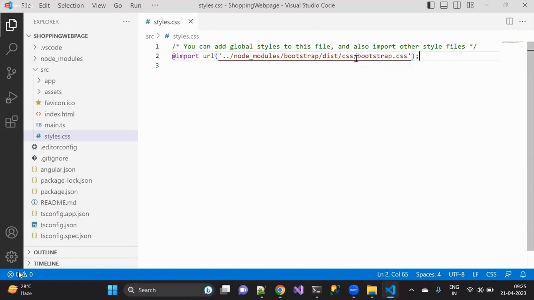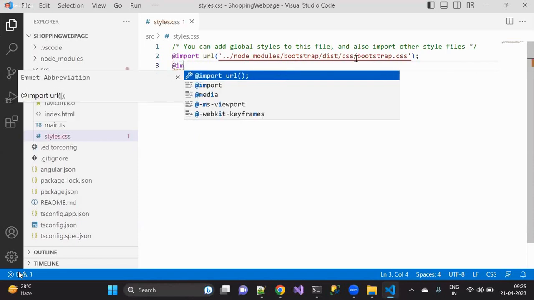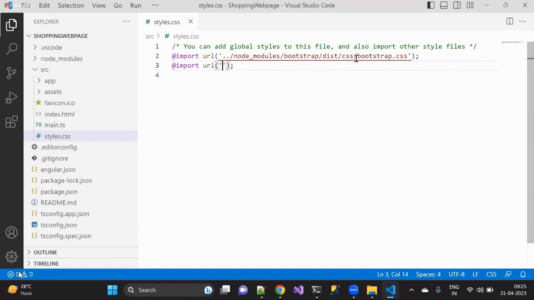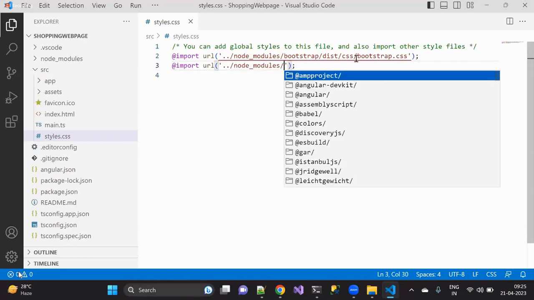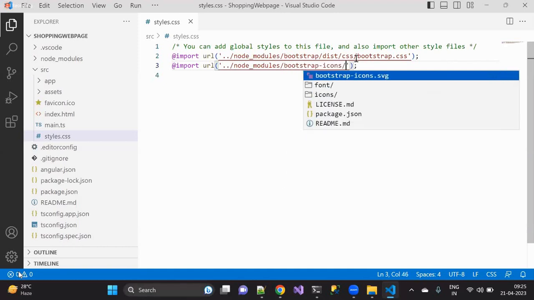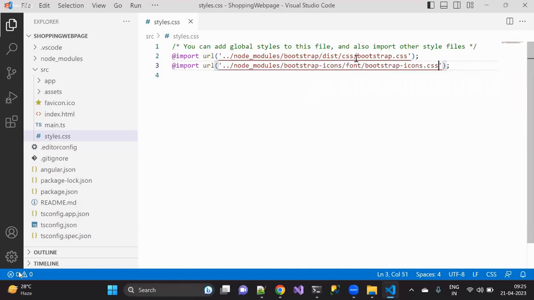Let me open that one. That is the first one. At the same time, we'll go to another one in the node_modules, where I'll have the bootstrap-icons font, bootstrap-icons.css. So both of the things I have added over here, understand.